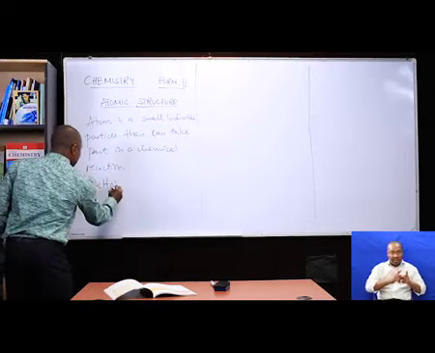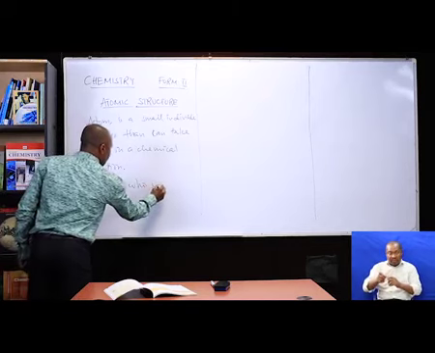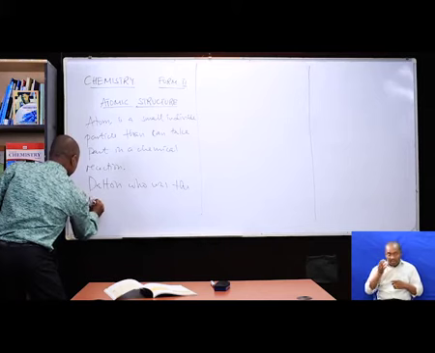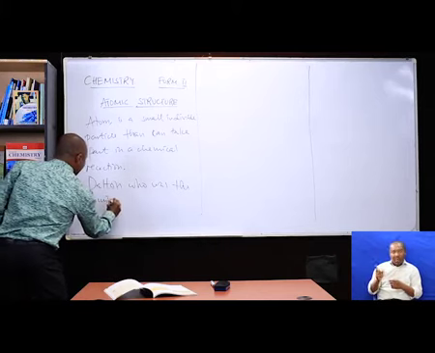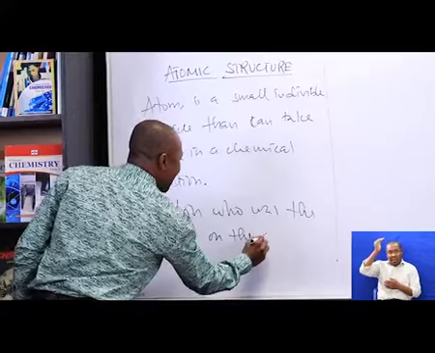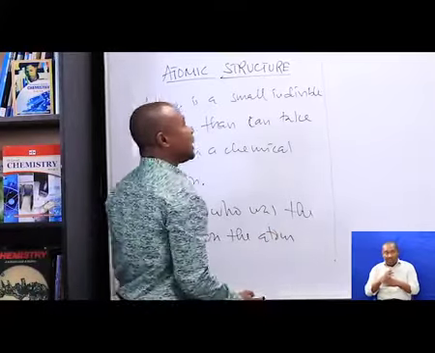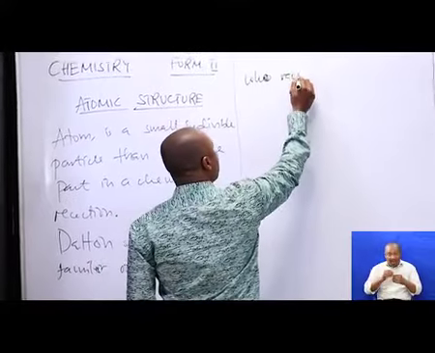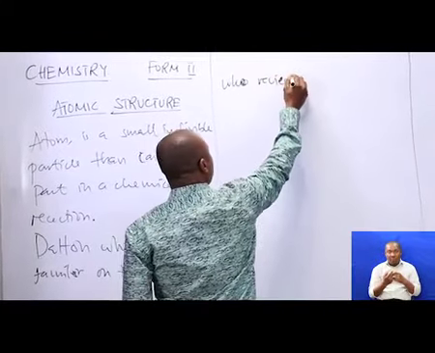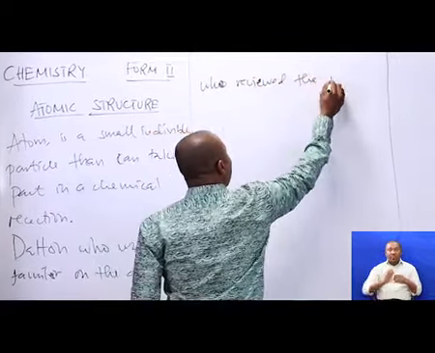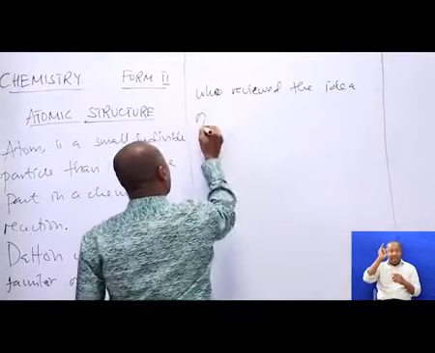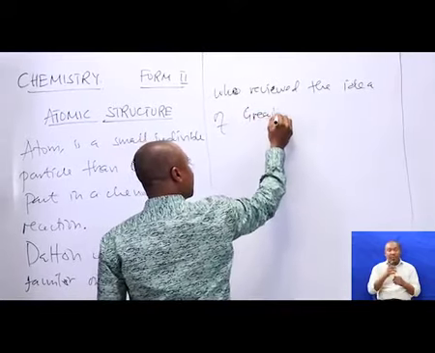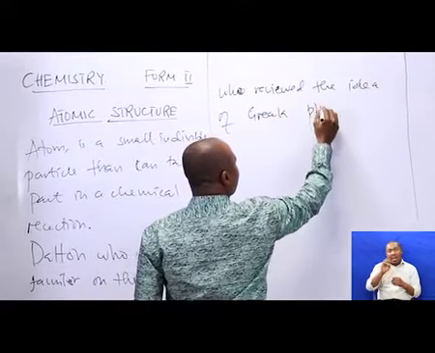From the different scientists, Dalton, who was familiar with the atom, revived the idea of a Greek philosopher.